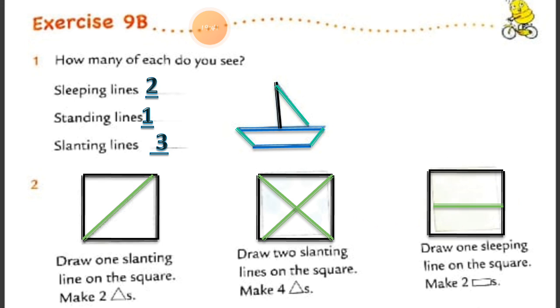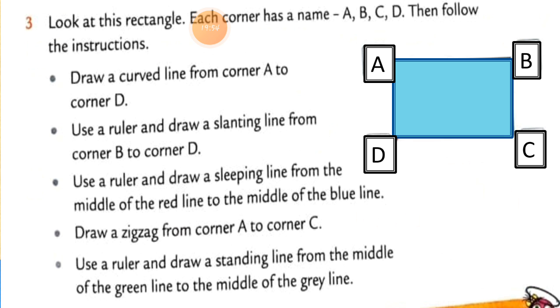So this way we have to just shape with fun. It is exercise 9b of your textbook. This is your textbook exercise. It is compulsory to note it down into the fair book.